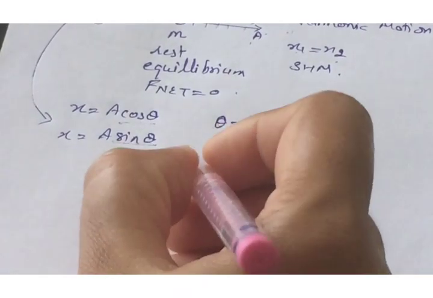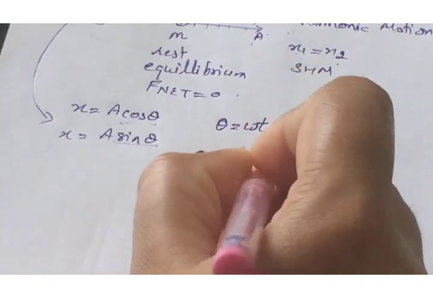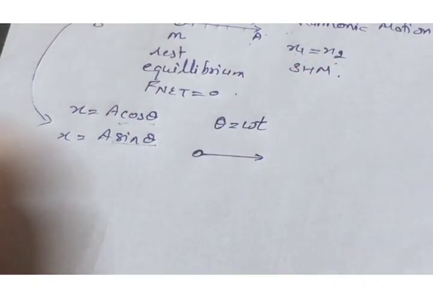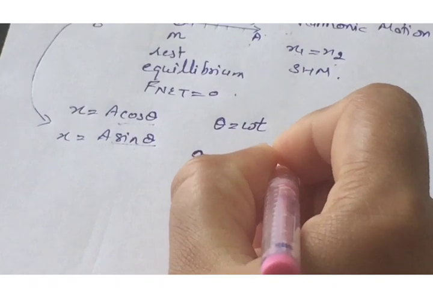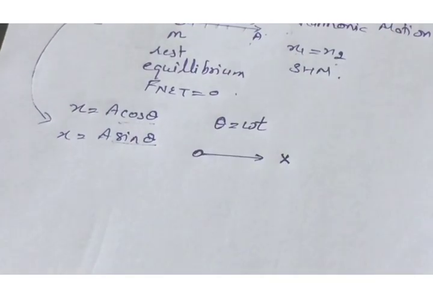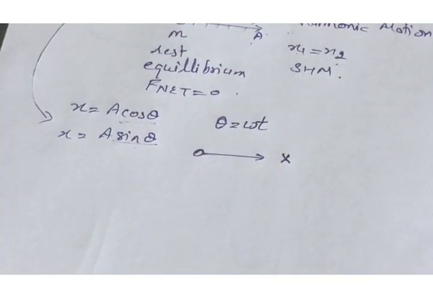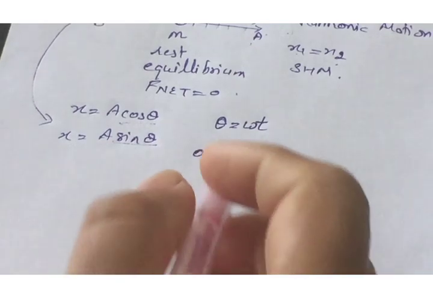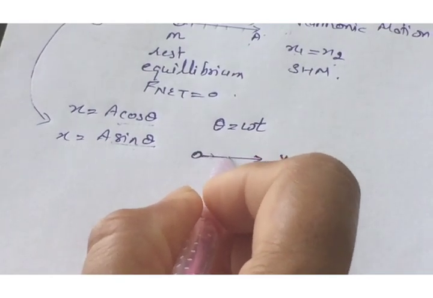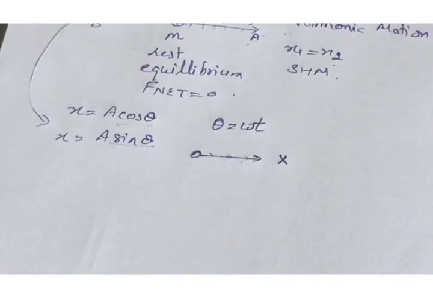Here we say that the particle displaces towards the right. It means the direction of the displacement is towards the right, and the particle is moving in this direction.